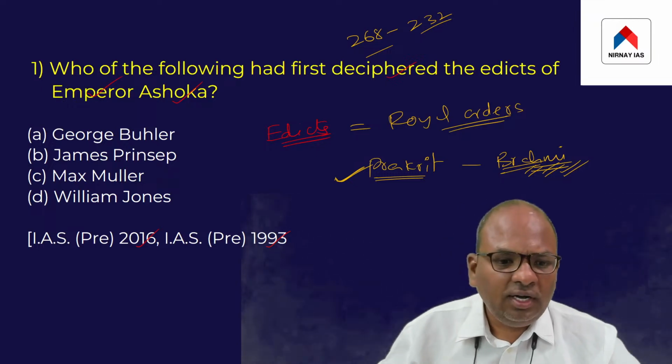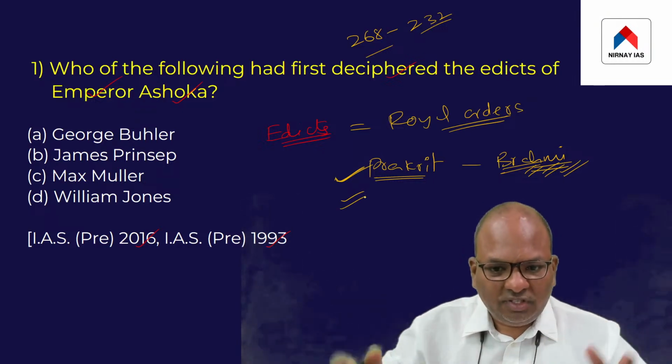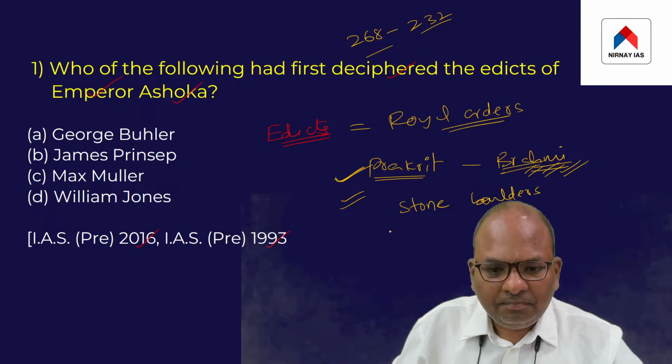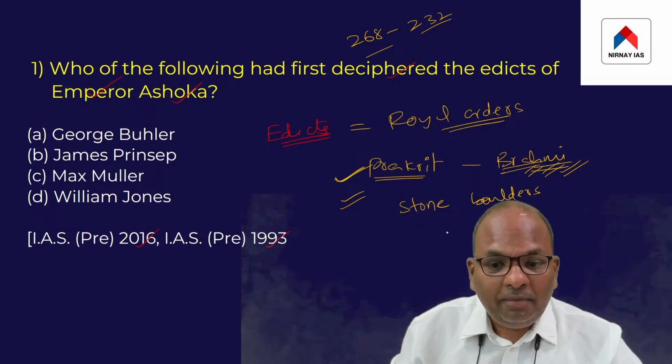Ashoka got his inscriptions issued on stone boulders. He also got his inscriptions issued on pillars.